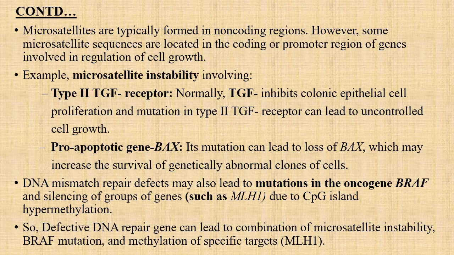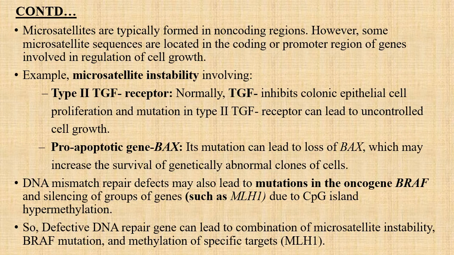For example, microsatellite instability involves type 2 transforming growth factor receptors. Normally TGF inhibits colonic epithelial cell proliferation, but mutation in the type 2 TGF receptor leads to uncontrolled cell proliferation. Another event involves the pro-apoptotic gene BAX.